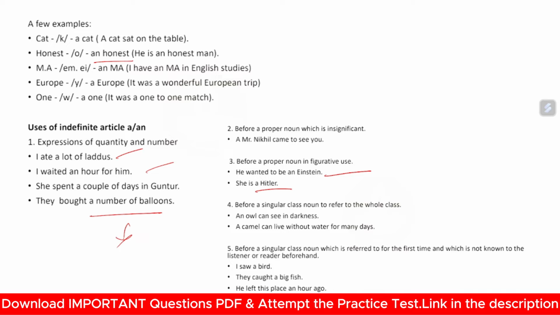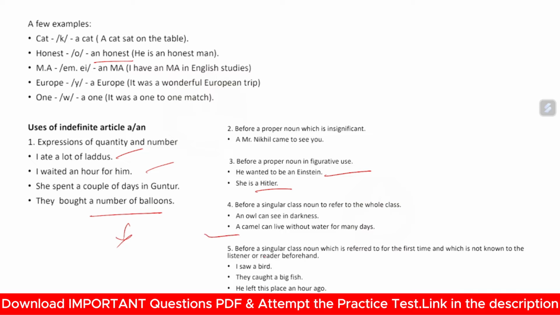Before a singular class noun to refer to the whole class. An owl can see in the darkness. A camel can live without water for many days. Here, owl and camel are all general terms, general animals. So a is used and an is used. Here, a and an are used seeing and considering the sounds that they produce, whether it's consonant or vowel.